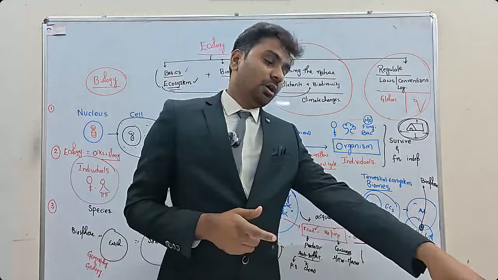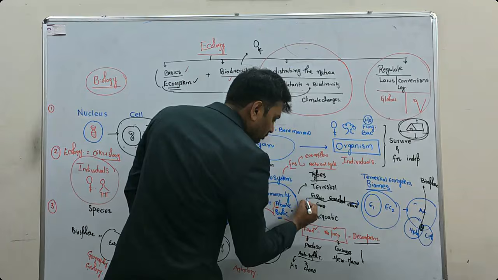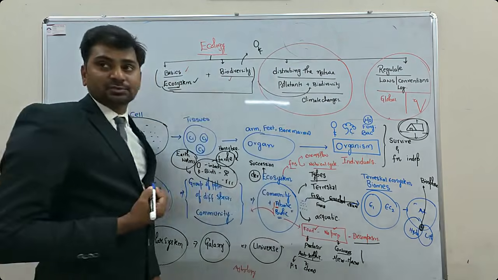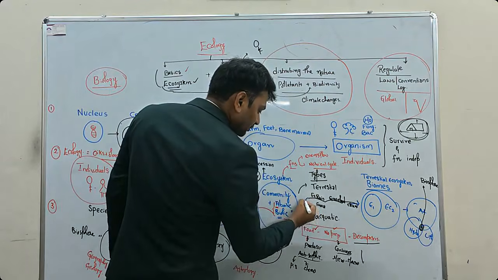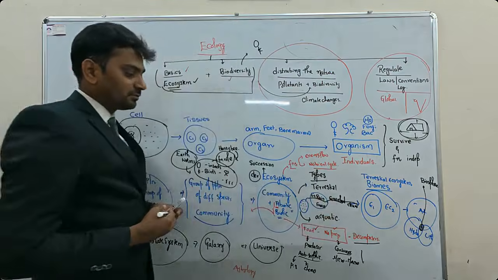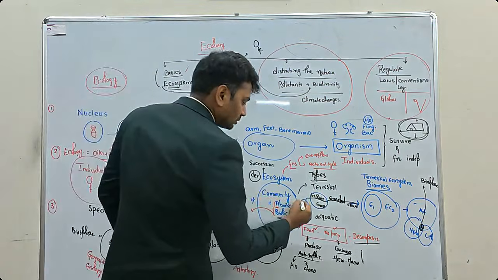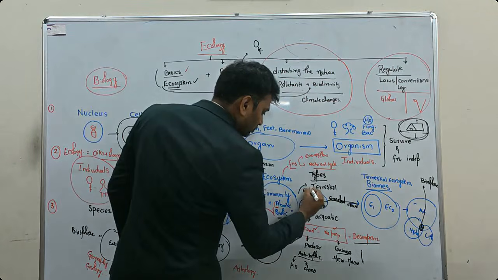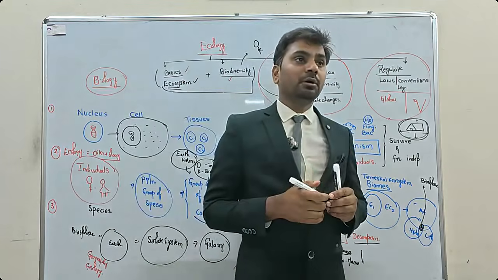Or take for example terrestrial ecosystems may be leading to aquatic ecosystems. So as we transfer from one ecosystem to another ecosystem, the transition zones are called ecotones. The transition zones between two ecosystems are called ecotones.